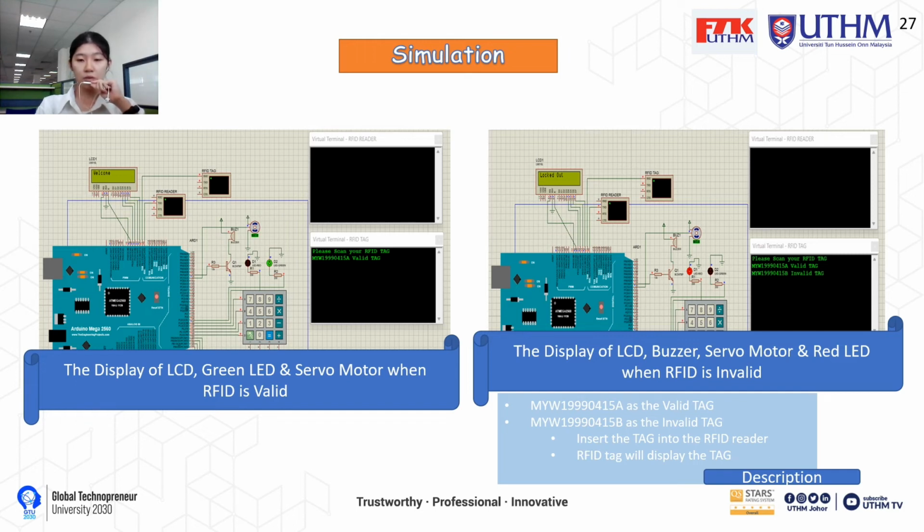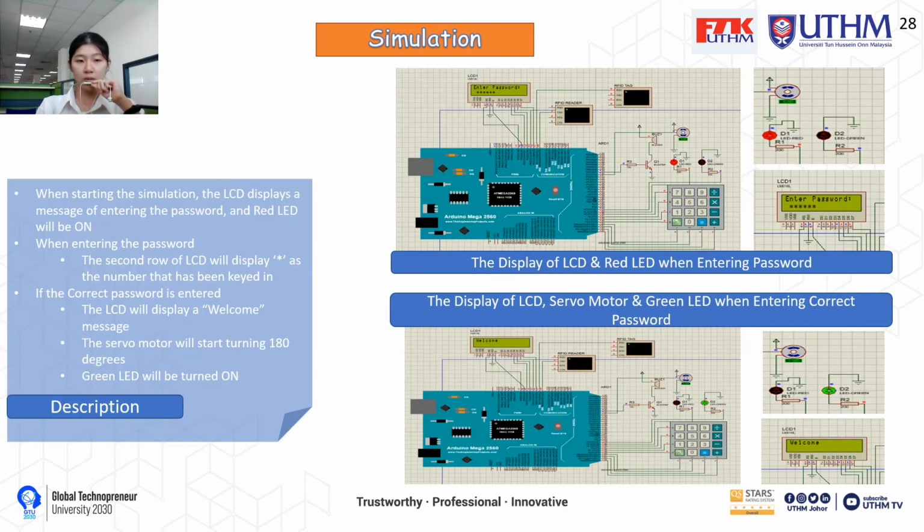Insert the tag into the RFID reader, then the tag will be displayed and shown whether it is valid or invalid. When starting the simulation, the LCD displays a message to enter the password, and the red LED will be on. When entering the password, the second row of the LCD will display symbols for the numbers that have been keyed in.